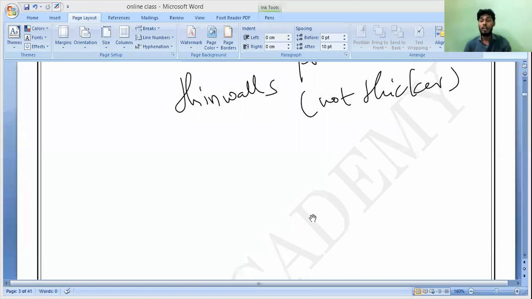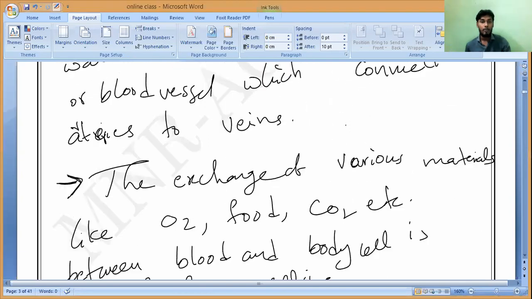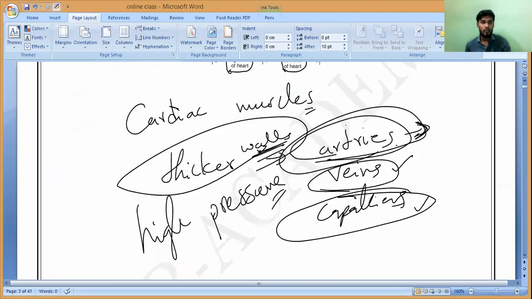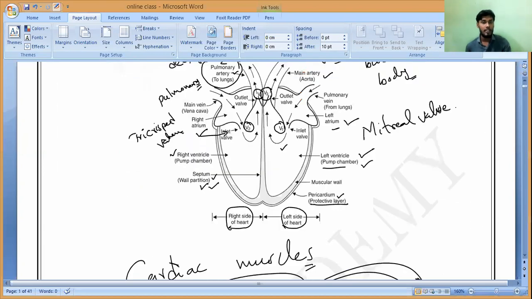Now here one vein is present, called the pulmonary vein, which is connected to the left atrium of the heart. All of you observe the picture. Check where the pulmonary vein is present. Pulmonary vein, which is connected to the left atrium. Have you noticed it? At the left atrium we have something which is called what? Pulmonary vein. Which will come from where?